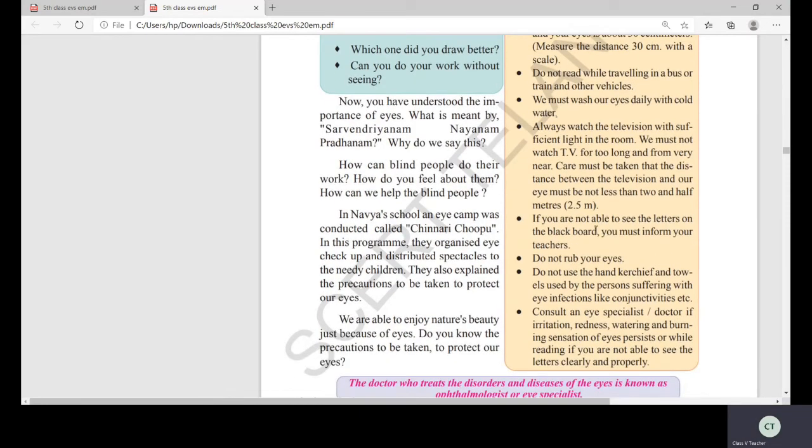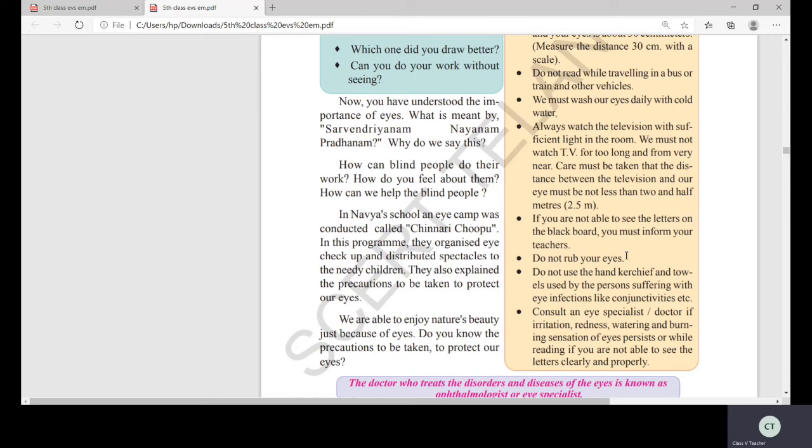Come on. Next, coming to the fifth point. If you are not able to see the letters on the blackboard, you must inform your teachers. Yes, some children end up writing mistakes in the notes, children. So what you have to do whenever you are unable to see the letters on the board, immediately inform the teacher, class teacher or the subject teacher, whoever it is. Inform. Suppose now you are at home, isn't it? Now, if you are not able to see the letters properly, immediately you have to inform your parents. Okay, so that is very important.